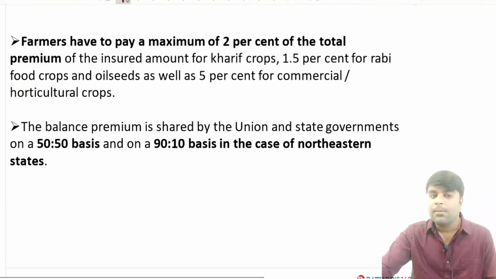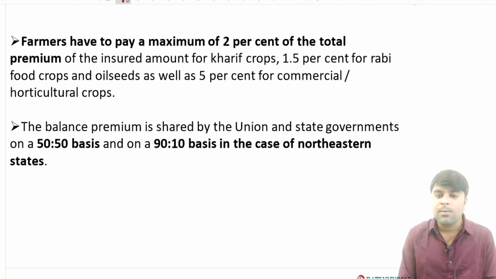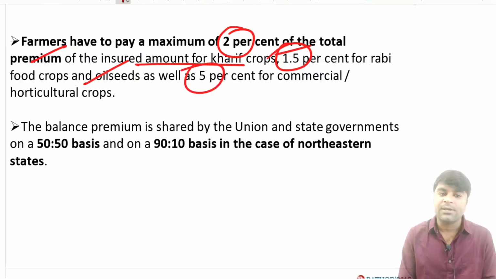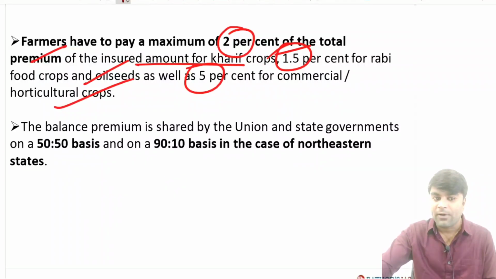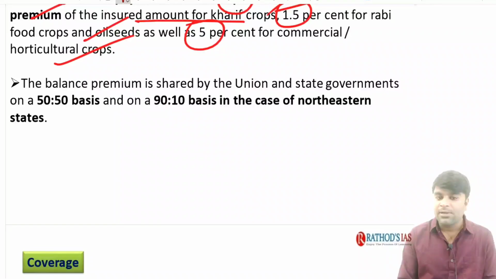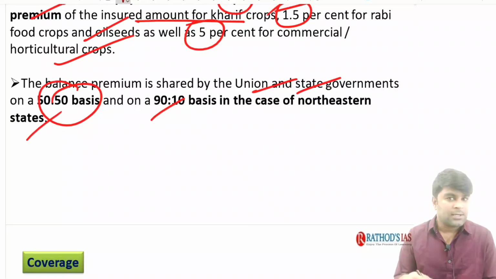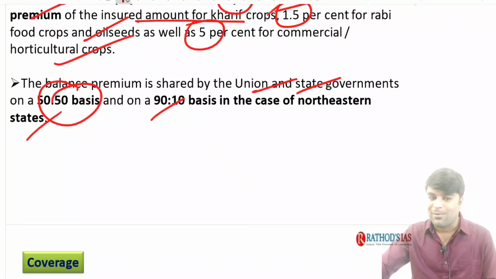See, when we look at the premium, farmers have to pay a maximum of 2% of the insured amount for the Kharif crops, and it is 1.5% for the Rabi crops, and for the commercial crops it is about 5%. The balance premium is shared by the union after the farmers' contribution. The balance premium will be shared by the union and state government on 50-50 basis, and 90-10 basis for the northeastern states. You all are well aware about it.